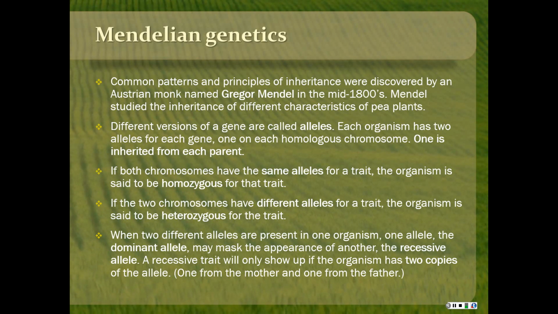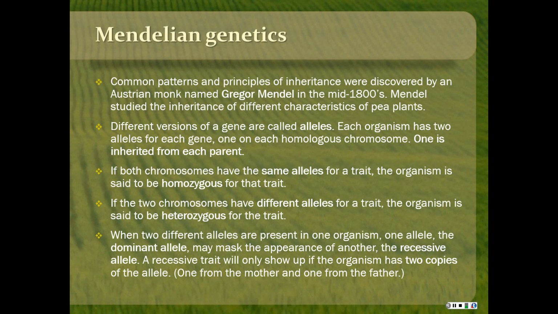So different versions of a gene are called alleles. Each organism would have 2 alleles for each gene, like each plant would have 2 alleles for each gene, one on each homologous chromosome. And so one is inherited from each parent. If both chromosomes have the same allele for a trait, the organism is said to be homozygous for that trait.